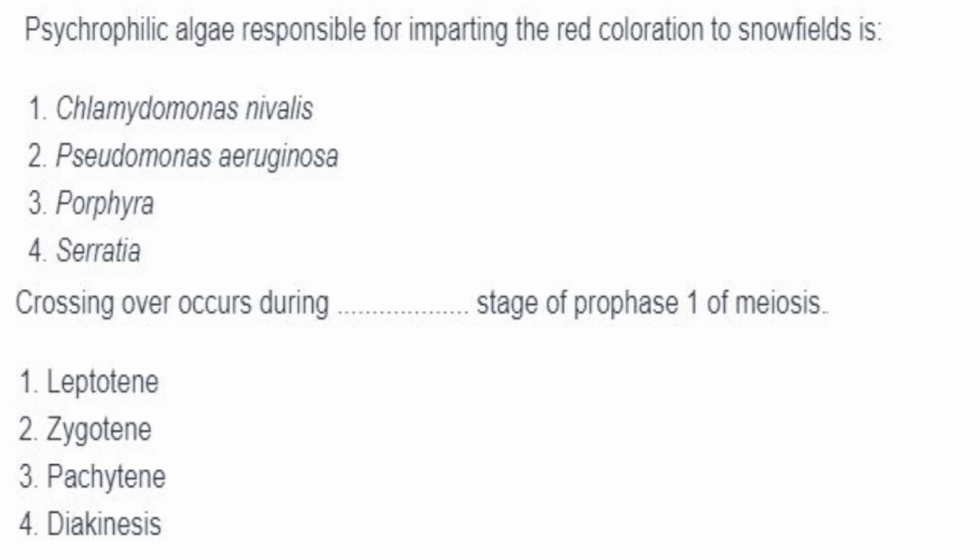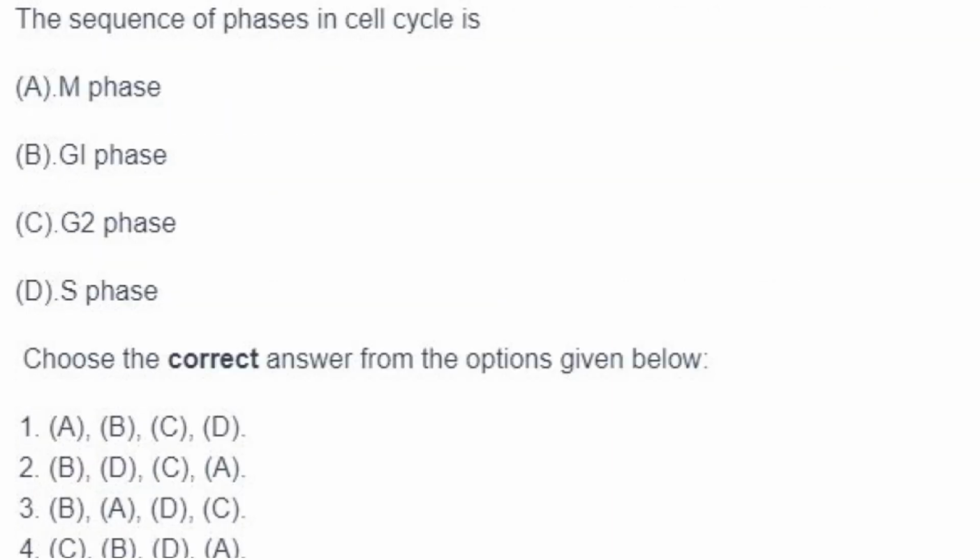Psychrophilic algae responsible for imparting red coloration to snowfield is Chlamydomonas nivalis. Answer is option 1. Crossing over occurs during the pachytene stage of prophase 1 of meiosis. The sequence of phases in the cell cycle is, first the G1 phase, then S phase, then G2 phase and then M phase. So B, D, C, A, that is option 2.